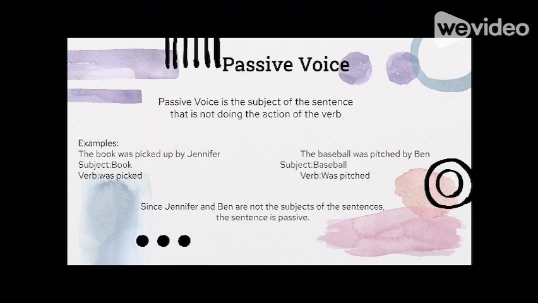Passive voice. Passive voice is when the subject of the sentence is not doing the action of the verb. Examples are: the book was picked up by Jennifer. Subject is the book and the verb was picked. The baseball was pitched by Ben. Subject is baseball and the verb was pitched. And since Jennifer and Ben are not the subjects of the sentences, the sentence is passive.